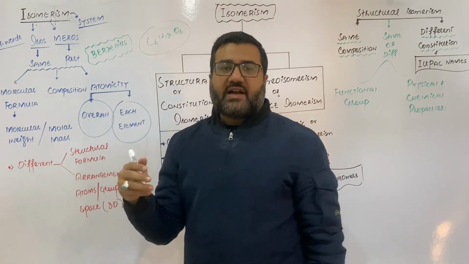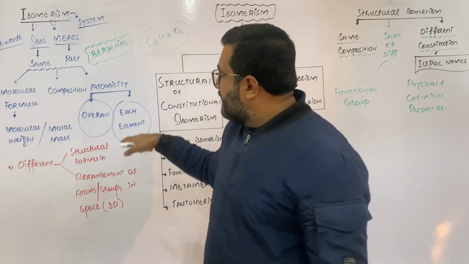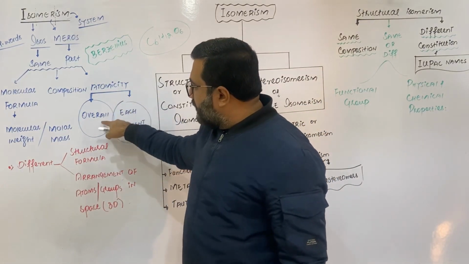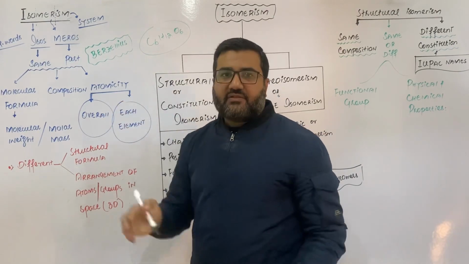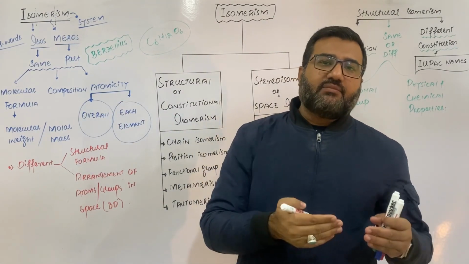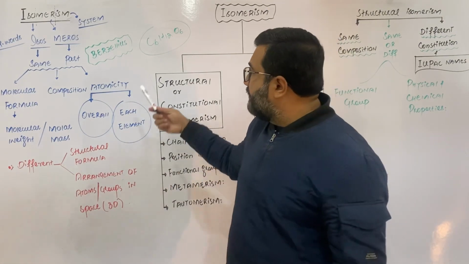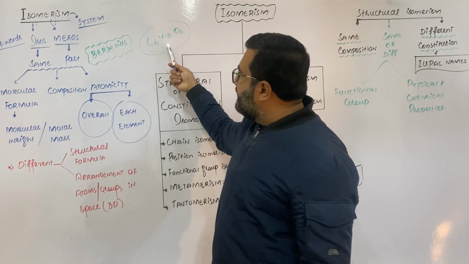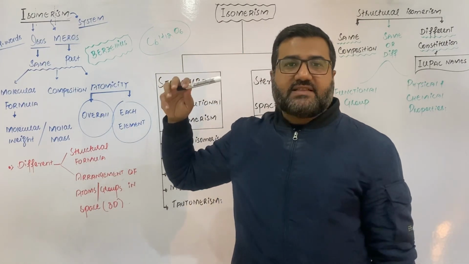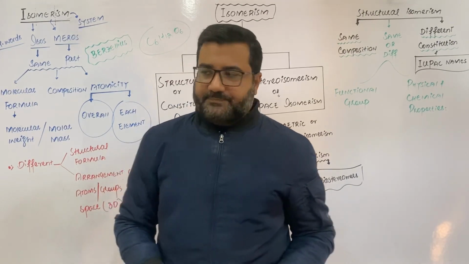Atomicity, you know, simply means the number of atoms in a molecule. Overall atomicity means the total number of atoms in a molecule, and atomicity of each element means the number of atoms of a particular element in a compound. For example, the atomicity of carbon in glucose is 6, that of hydrogen is 12, and that of oxygen is 6, and the overall atomicity of glucose is 24.